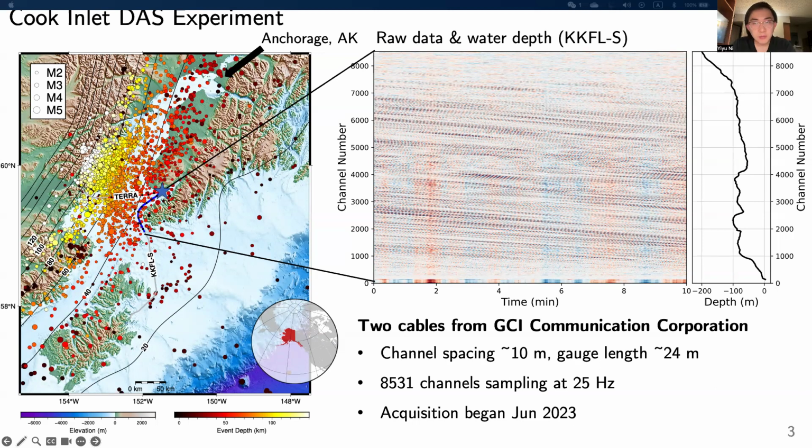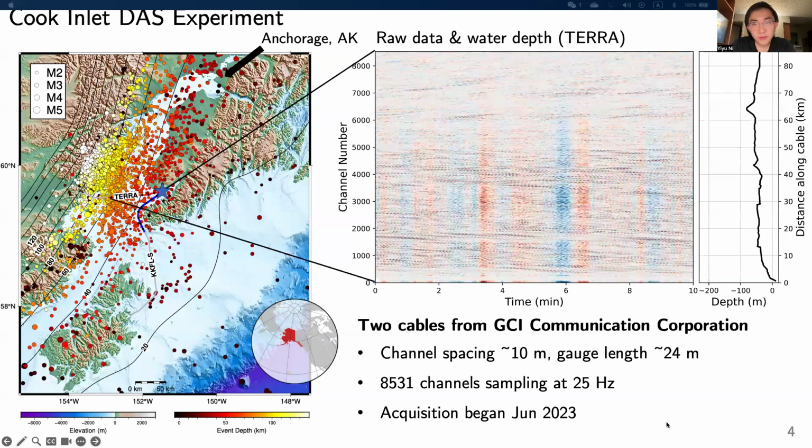The figure here shows a map of the cable surrounding earthquakes in the USGS catalog. On the right is a 10 meters recording and water depth profile from one cable called KKFLS. We have another cable, Terra, for acquisition at the same time. We can see that the cable features shallower water depth profile, higher noise, and clear bidirectional ocean wave pattern.